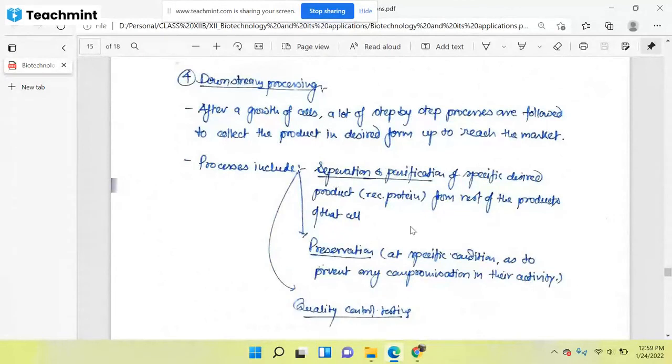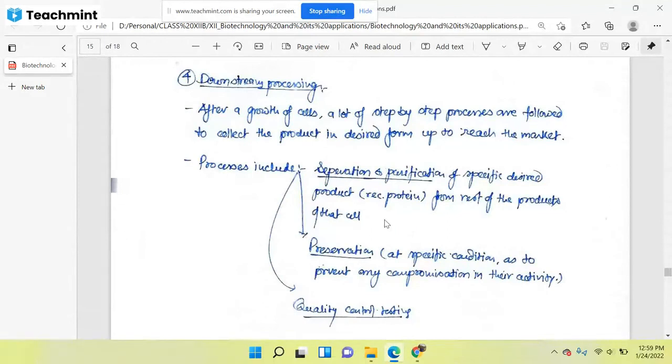So at a specific condition, to prevent any compromise in its activity, you will have to preserve it. There are several preservation techniques through which you can preserve the protein. Sometimes it needs 4 degrees centigrade.